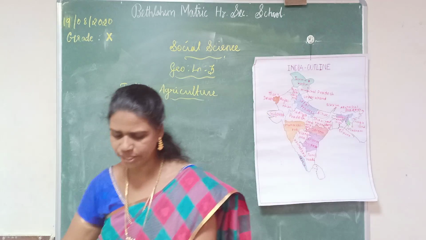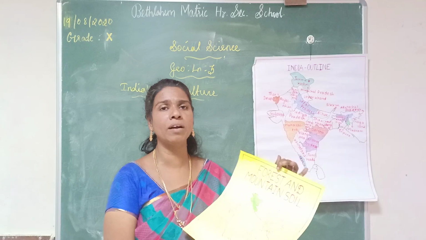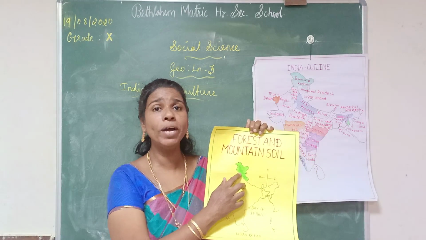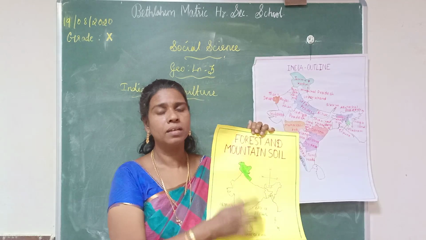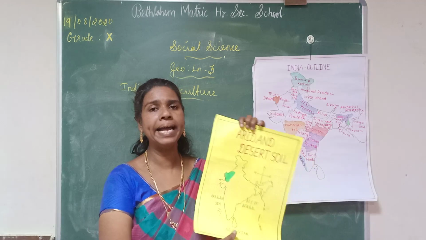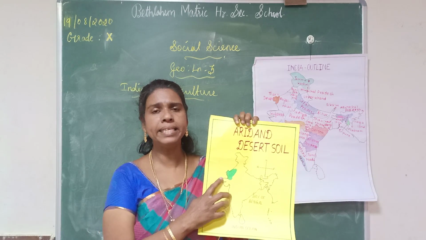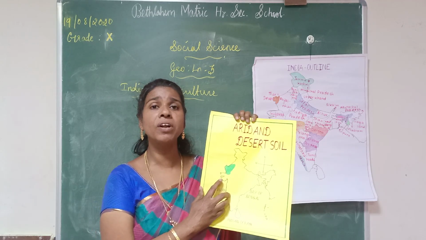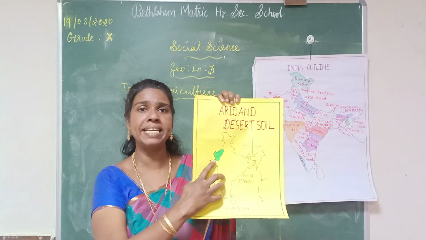Then the next one is forest and mountain soil. The main area where we find this soil is the Jammu and Kashmir area. Then the next one is arid and desert soil. We mainly find this soil in the western part of Rajasthan, the Thar desert area.